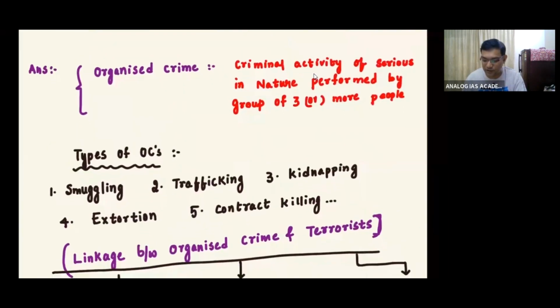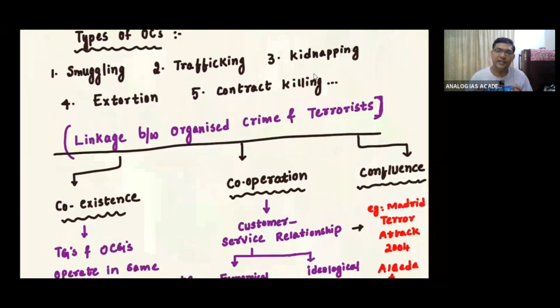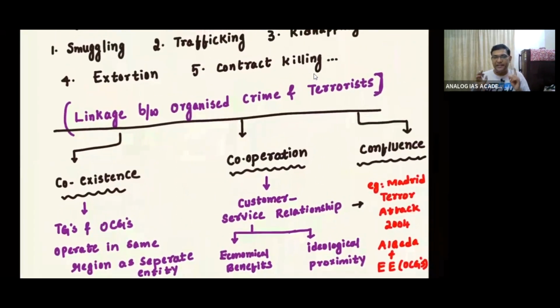Then the second part of the question: what is the linkage between organized crime and terrorist groups? Generally there are 3 types of linkages. One, coexistence. Second, cooperation. Third, confluence. What does coexistence mean? Coexistence simply means the two groups, the terrorist groups as well as the organized criminal groups, exist in the same area and operate in the same region, but operate as separate entities. That is coexistence.